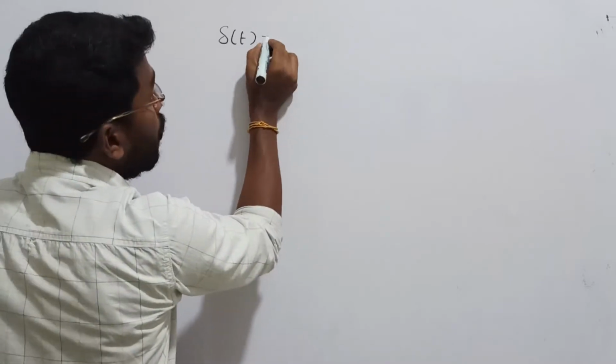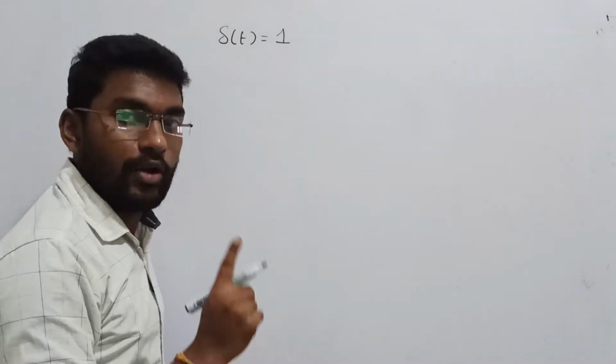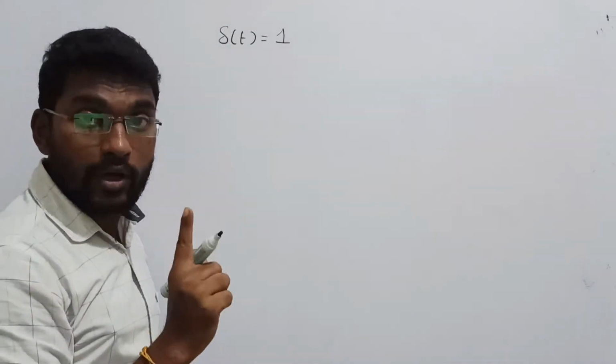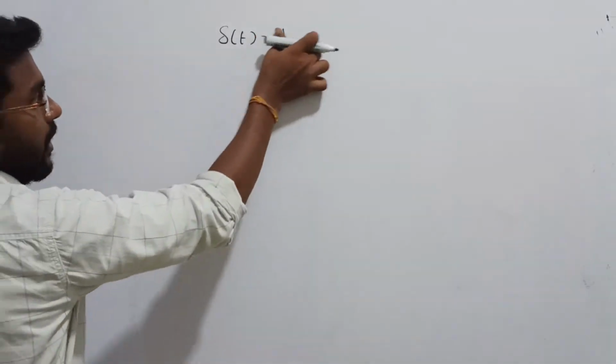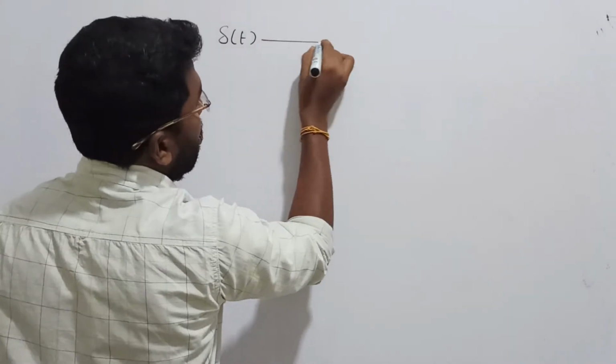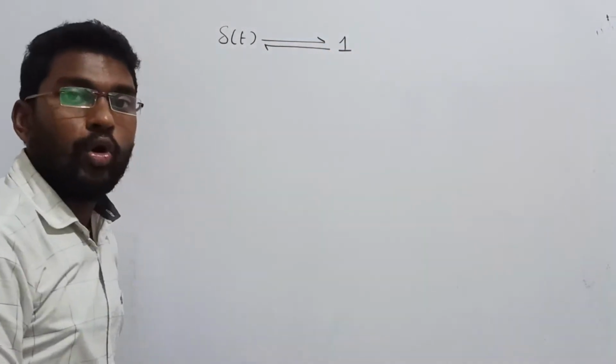You have to observe the area of the delta of t. It will always be maintained as 1. So the Laplace transformation of the impulse signal will always be equal to 1 in the S domain. I can say in the time domain your signal will be considered as delta of t. The moment I pass this impulse signal, its Laplace will always be equal to 1, right?